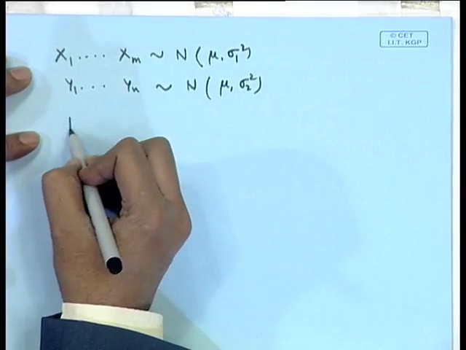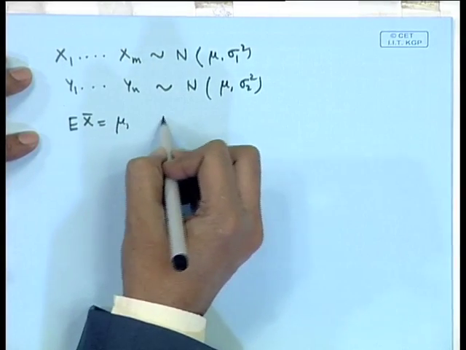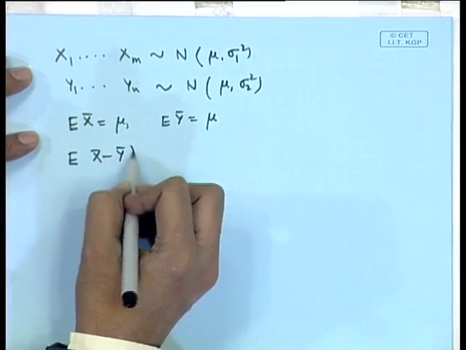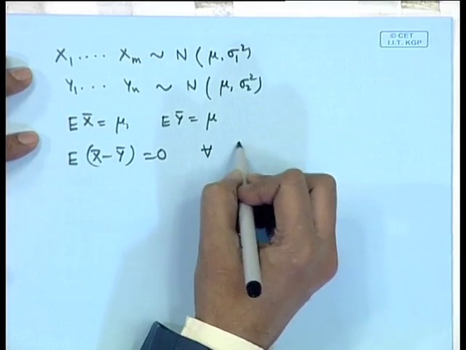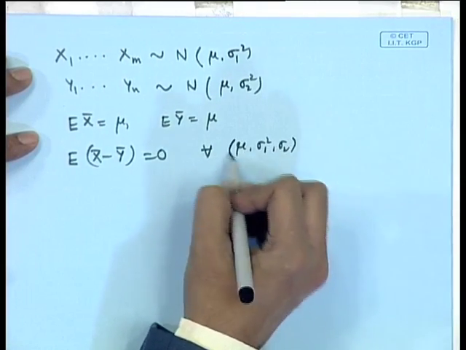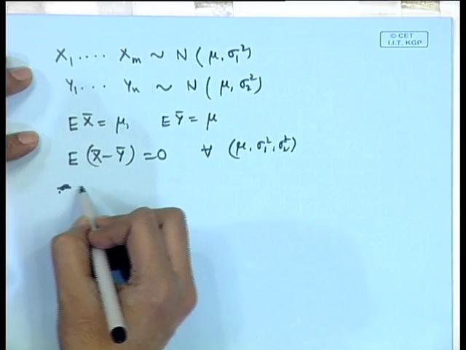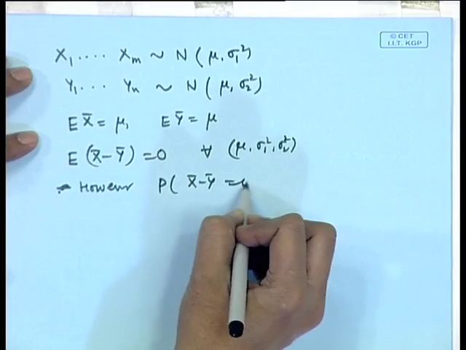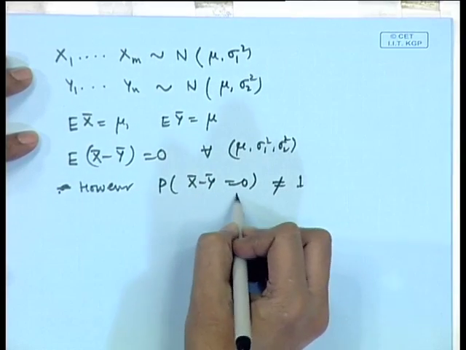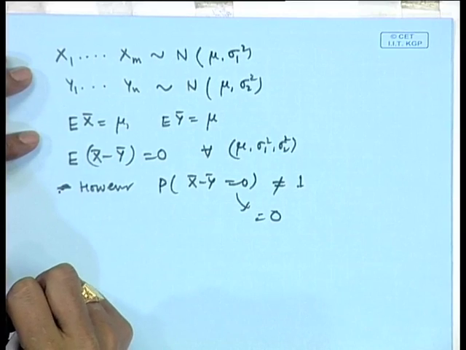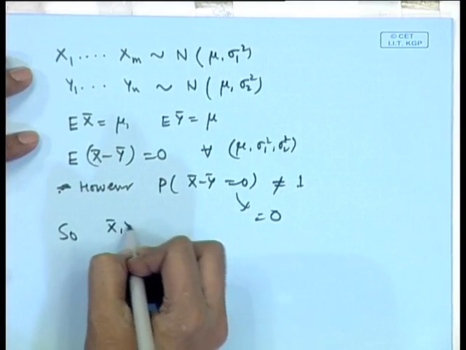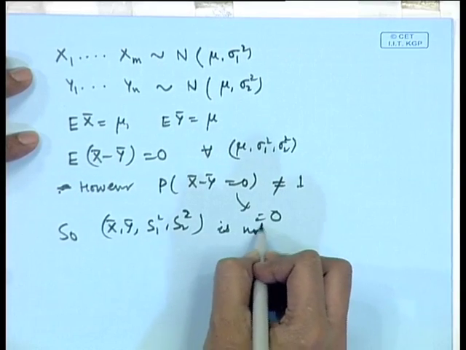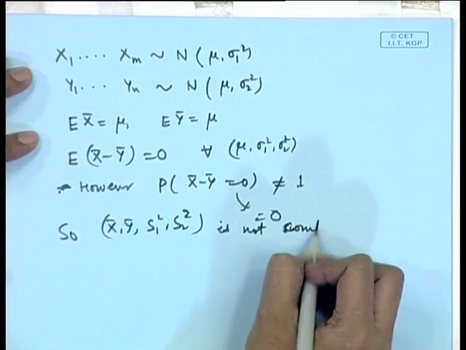Then expectation of x bar is mu, expectation of y bar is also mu. So, expectation of x bar minus y bar is 0 for all parametric values. However, the probability that x bar minus y bar is 0 is not 1. In fact, this probability is actually equal to 0. So, x bar, y bar, s 1 square, s 2 square is sufficient but not complete.